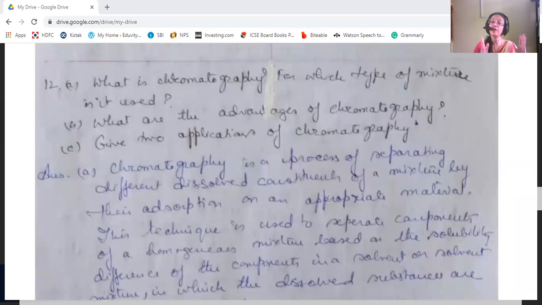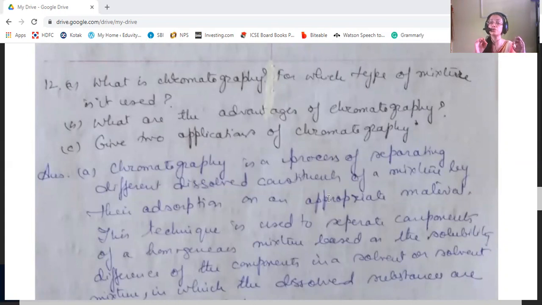Okay. Different dissolved constituents, what are the constituents of mixture? All are in the dissolved condition. Okay. And they can be separated on the principle of their adsorption. Adsorption properties are used here on an appropriate material. Okay. Now this technique is used, and for which type of mixture is it used?